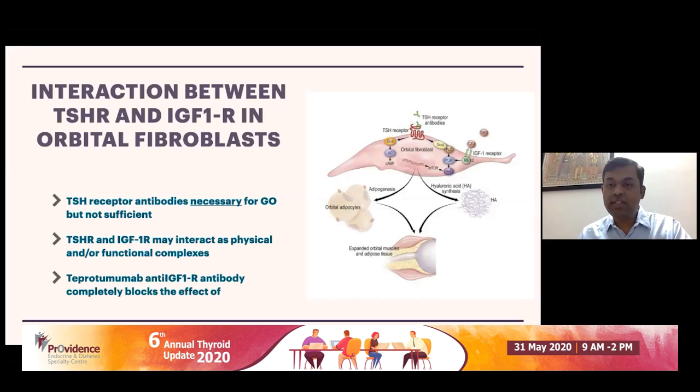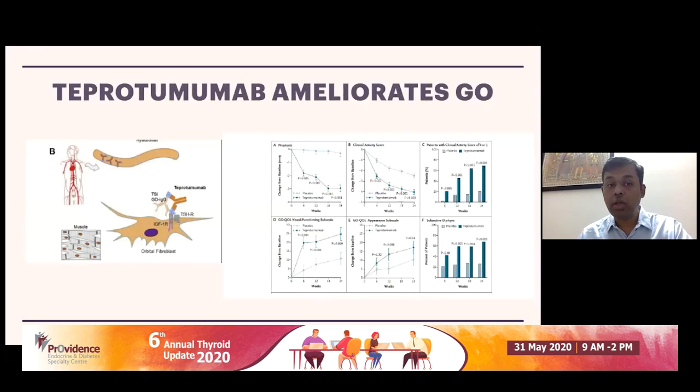So the TSH receptor antibody binds to the TSH receptor present on the orbital fibroblast, but it also requires an IGF-1 receptor, which acts as a functional co-receptor. If you block the IGF-1 receptor, you are ameliorating the inflammation. How strong is the effect of teprotumumab?